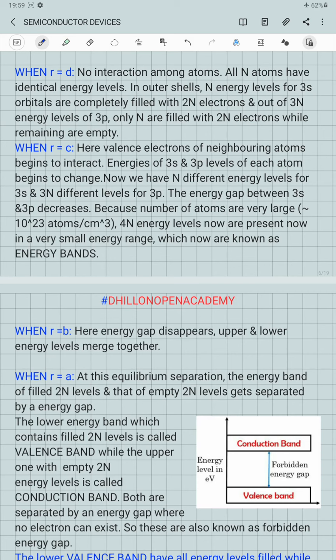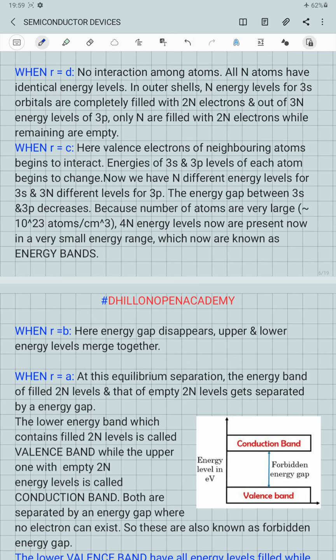The lower energy band, which contains 2n levels having electrons inside them, called the filled 2n levels, is now called the valence band, because these are the energy levels which contain the valence electrons belonging to the 3s and the 3p state.